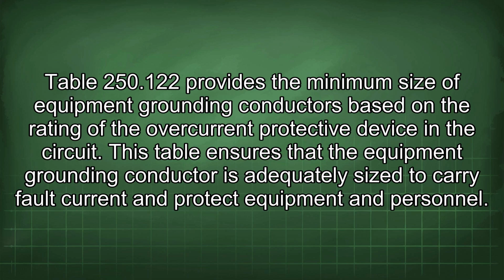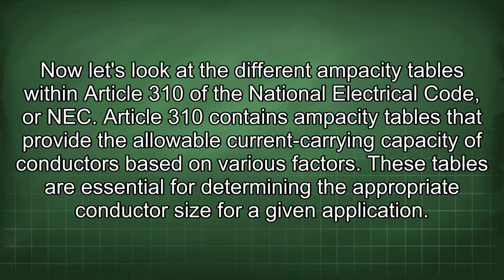This table ensures that the equipment grounding conductor is adequately sized to carry fault current and protect equipment and personnel. Now let's look at the different ampacity tables within Article 310 of the National Electrical Code, or NEC. Article 310 contains ampacity tables that provide the allowable current carrying capacity of conductors based on various factors. These tables are essential for determining the appropriate conductor size for a given application.